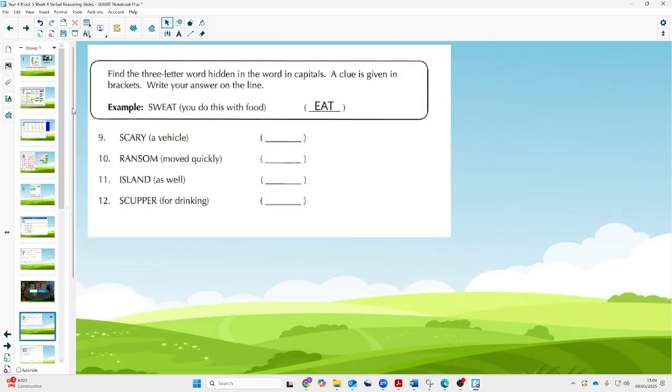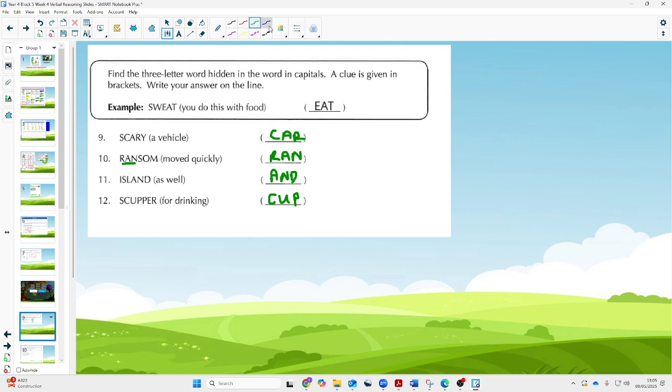What do we have to do here? We have to find the three-letter word hidden in the word in capitals. A clue is given in brackets. Write your answer on the line. So, number 9, we should have had the word car, because that's hidden inside scary. And of course it's a vehicle. And then move quickly, we've got ran. Ransom, so you can see ran in there, move quickly. Island as well, the word we're looking for there is and. And then scupper, for drinking we need a cup.